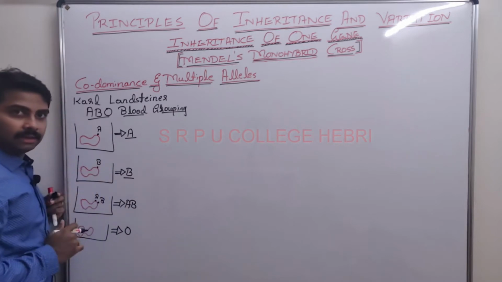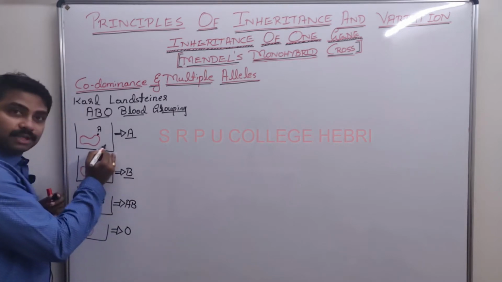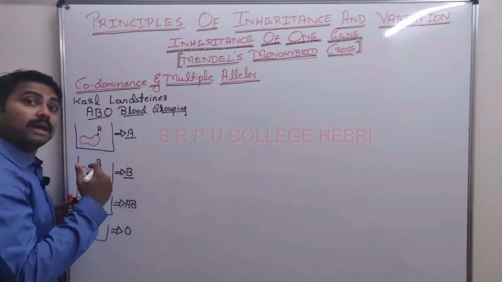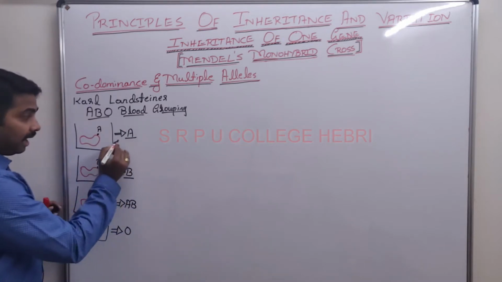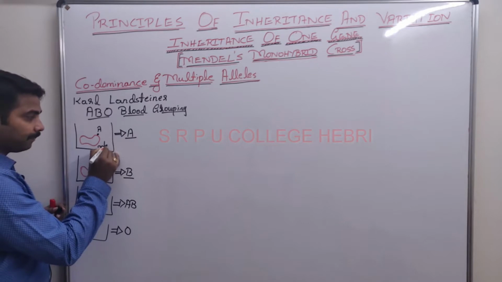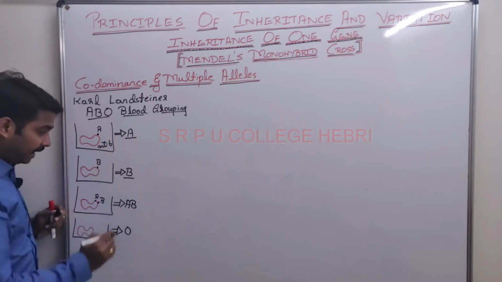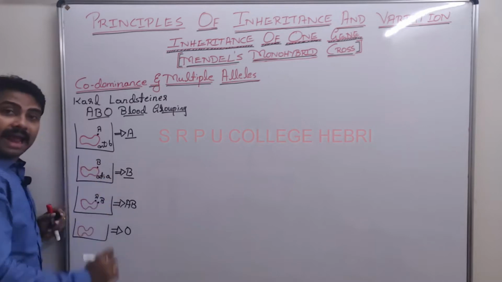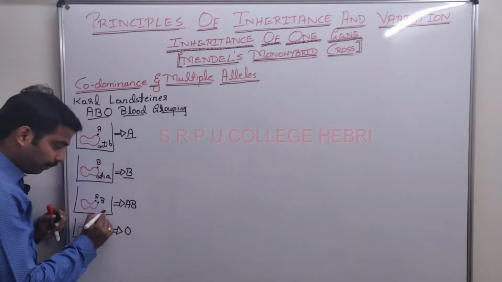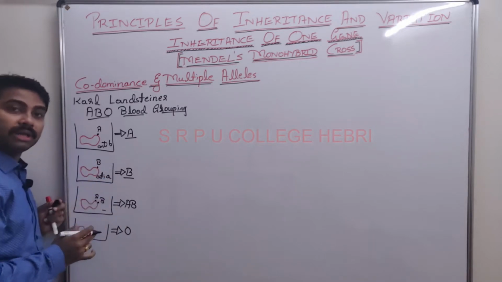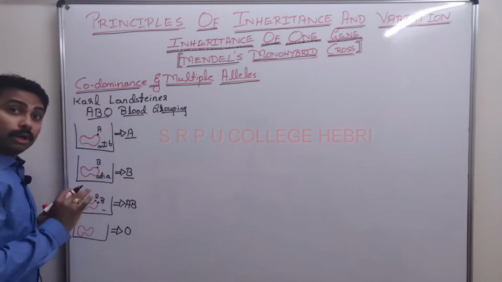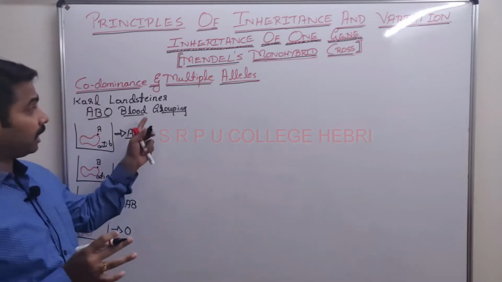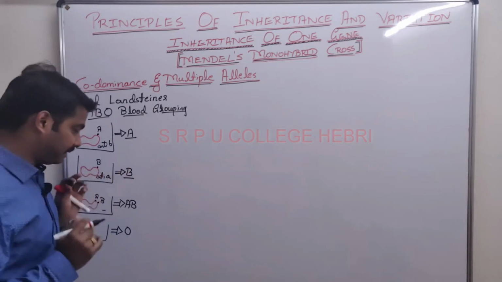We also know that in the blood plasma, the person will have antibodies. A blood group person has which antibody? B antibody. B blood group person has A antibody. AB blood group person has no antibody in the blood plasma, in the sense of antibodies corresponding to this blood group. Remember that, okay?